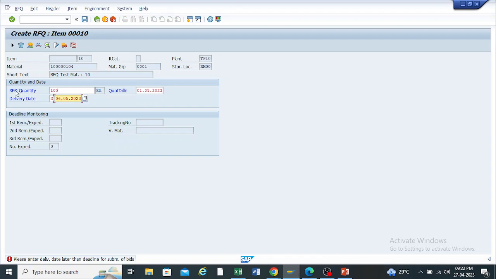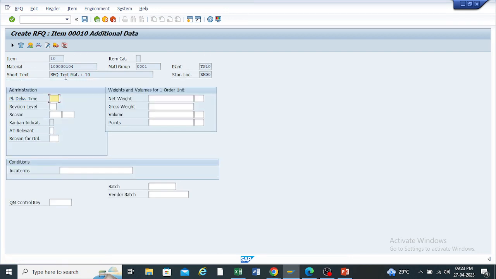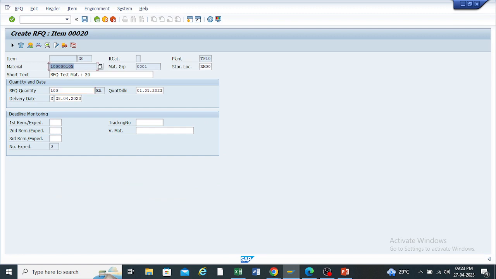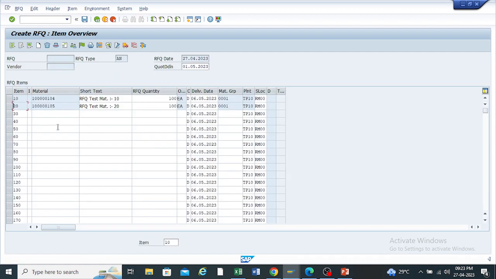So after entering this, this much quantity I require. This is the first material, and okay, so there is no need to enter the things again. The second material will come here. So here again change the delivery date as per your requirement. Just enter. Okay. So like this, the quotation for both the materials for this much quantity will be created here. So right now I need to enter the vendor here. So just select both the materials.